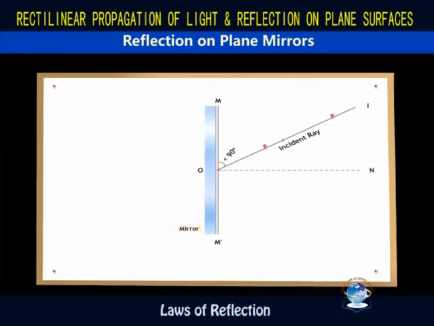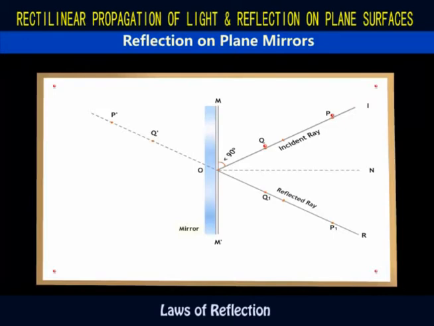Then fix 2 pins, P and Q, on the incident ray IO. P prime and Q prime, the images of P and Q, are observed on the other side of the normal. Fix two pins P1 and Q1 such that they are collinear with P prime and Q prime. Remove the pins and draw a line QR passing through P1 and Q1 to represent the reflected ray.